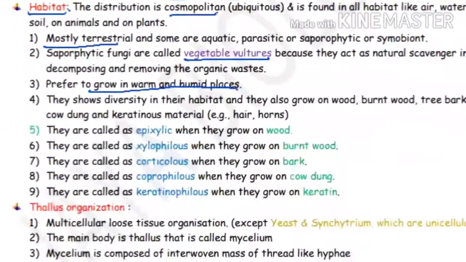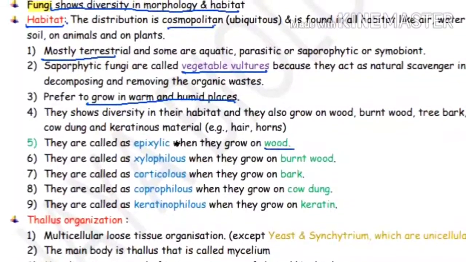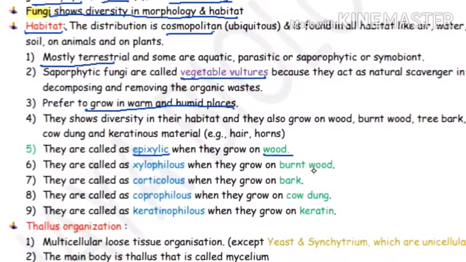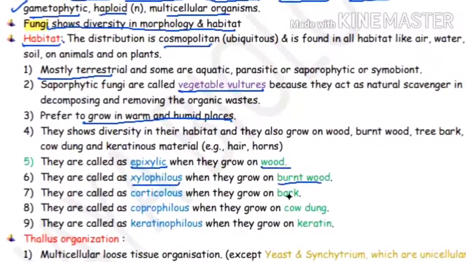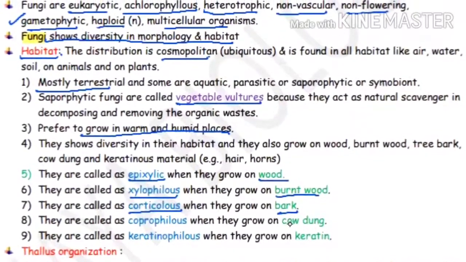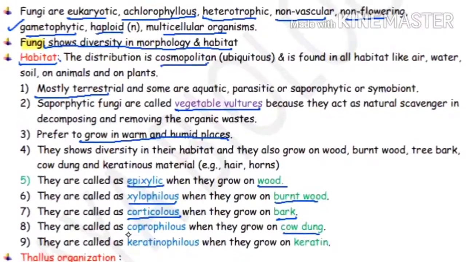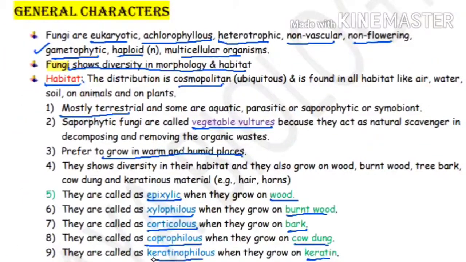Now, according to the different habitat: if they are growing on wood, we say epixylic. If they are growing on burnt wood, we say xylophilous. If they are growing on bark, we give the name corticolous. If they are growing on cow dung, we say coprophilous. And if they are growing on keratin, we say keratinophilous. So these are the terms for habitat. You have to focus on it, as fungus shows diversity in habitat as well as morphology.